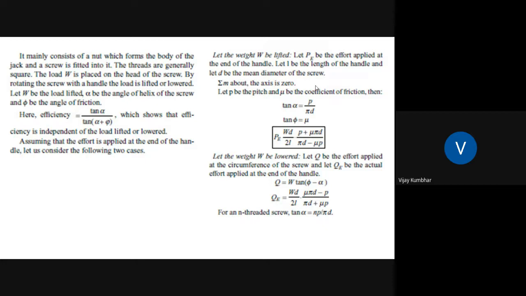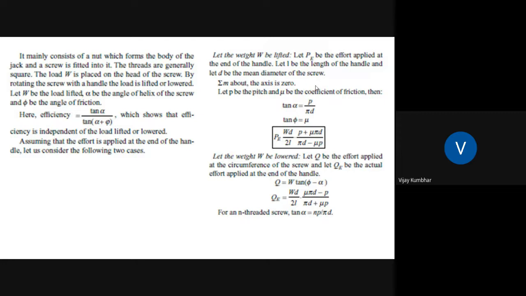Then tan alpha is equal to p divided by pi D, where p is the pitch. And tan phi is equal to mu. So P is equal to W divided by 2L into p plus mu pi D divided by pi D minus mu p. You might have derived this expression in your machine design.